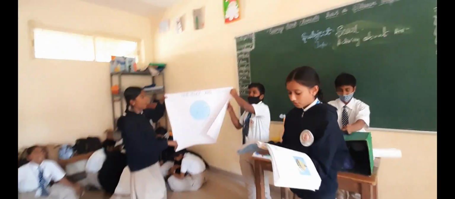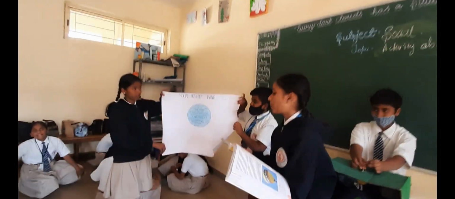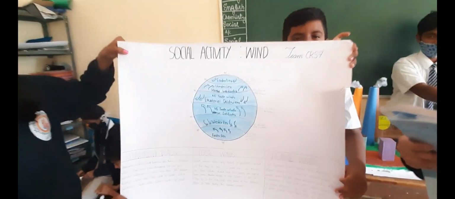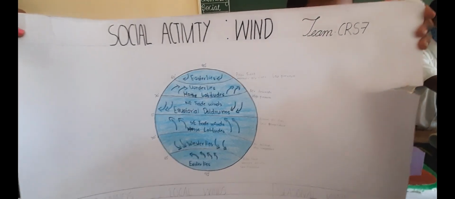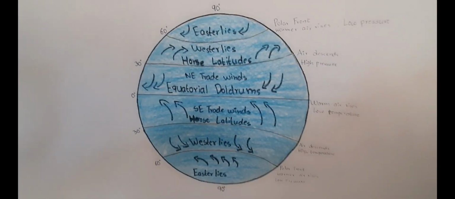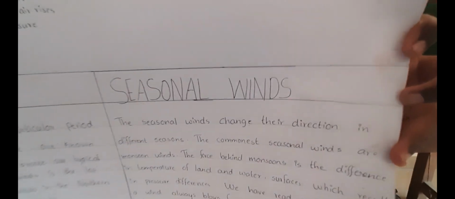Wind can be classified into three types. Permanent winds: trade winds, westerlies and easterlies are known as permanent winds. These winds blow throughout the year in a particular direction. Winds are named on the basis of the direction from which they blow. Easterly winds blow from east to west, while westerly winds blow from west to east.